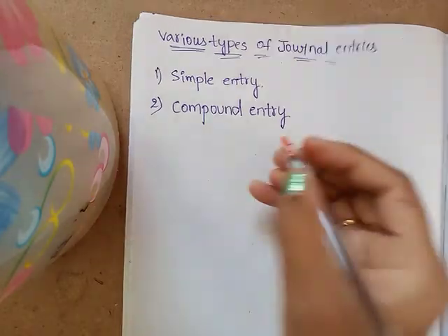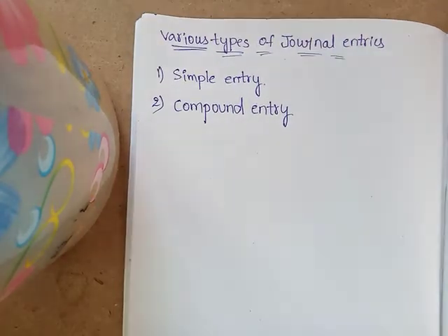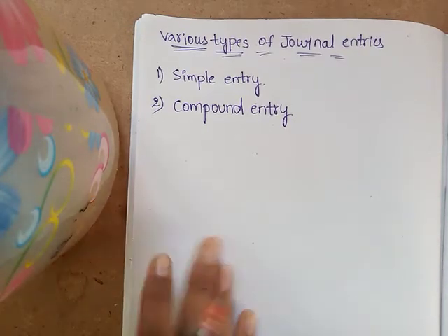Okay, for this compound entry, for example: purchased building rupees 50,000 and purchased furniture 10,000 for cash. On this date we have two purchases.